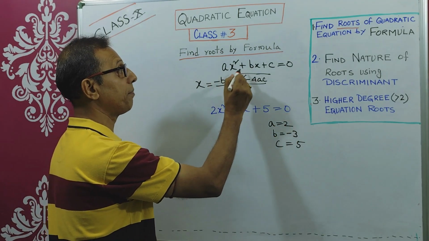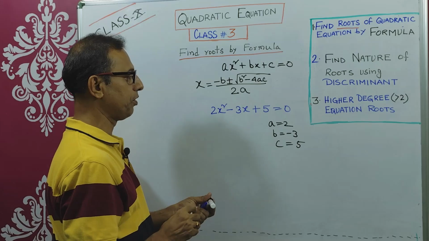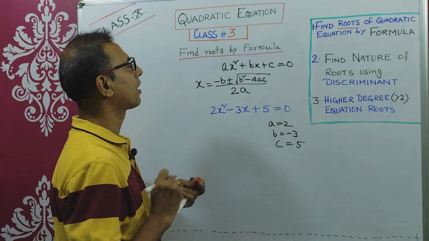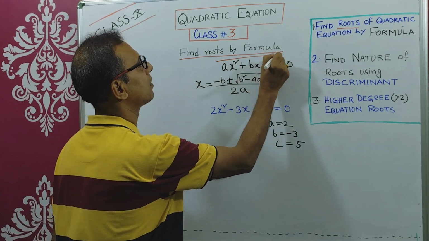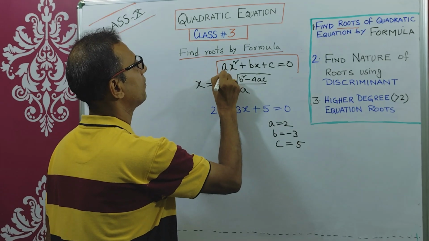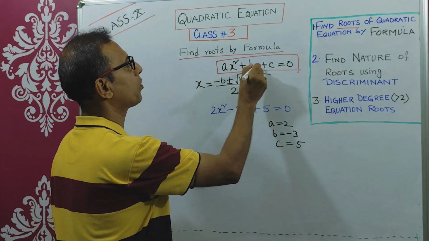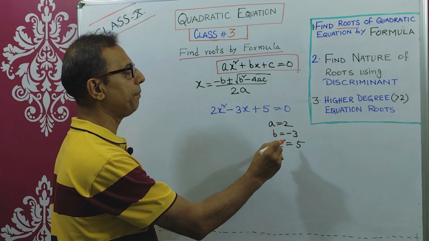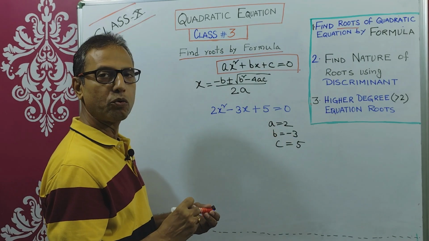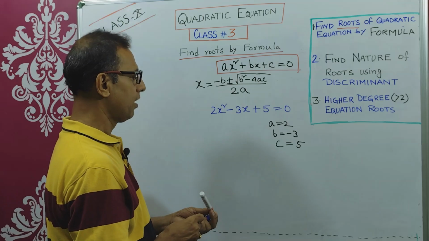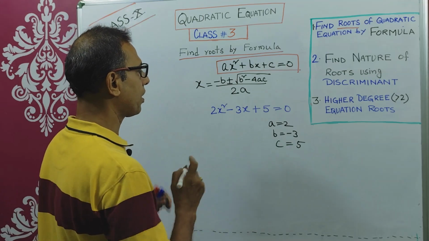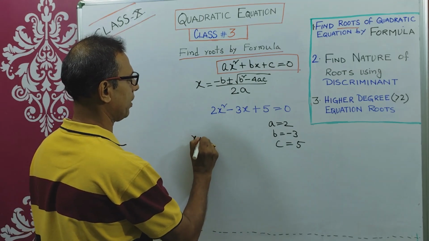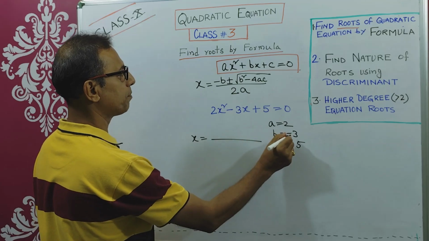So now you know the a, b and c values. Remember, you need to find the a, b, c values by comparing with the representation ax square plus bx plus c equals 0. Once you have the values a, b and c, you can find the root straight away. Now how can you find the root? x equals minus b.